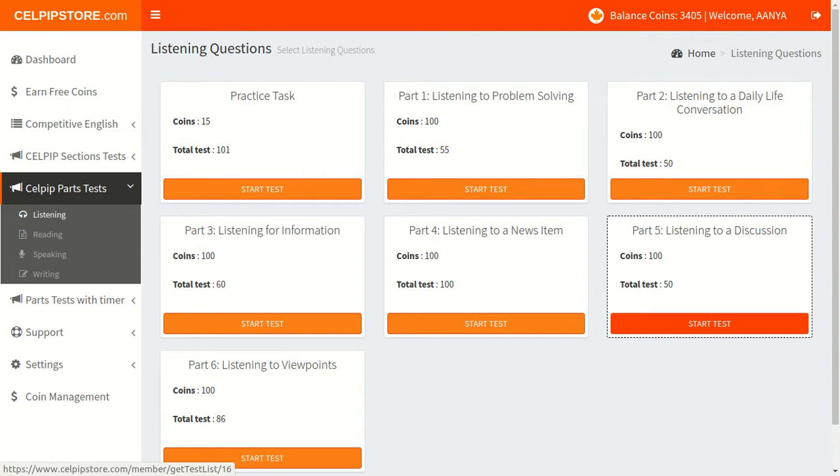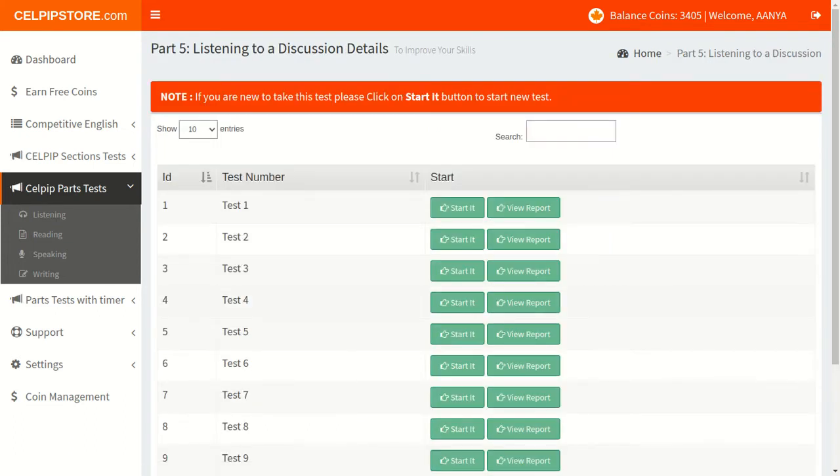So guys, the listening section of the Celpip test has 6 parts and 1 practice task. The total time allocated with the listening section is 50 minutes. One thing that you need to keep in mind is that every video in the actual examination is only played once. And in the Celpip 5th section, which is listening to a discussion task, you will be given a total of 8 questions, and your task is to find the correct option from the drop down which is given to you for each question, right? So for further clarity, let's watch this video and see how this can be done.